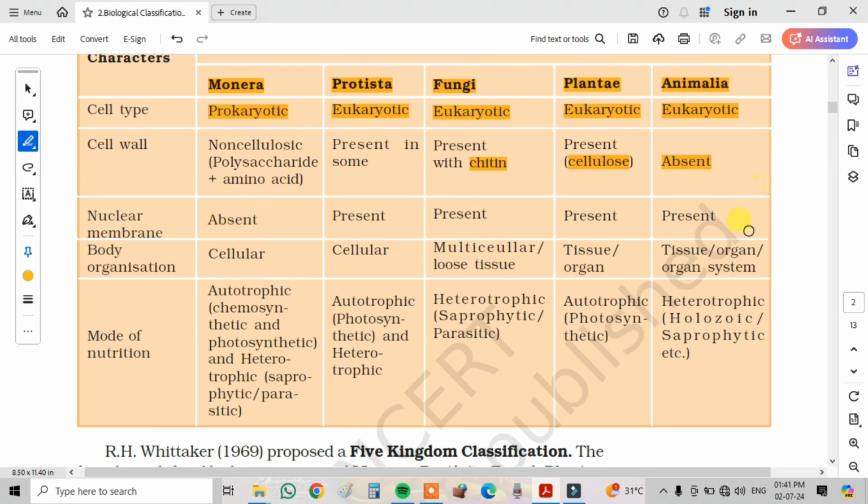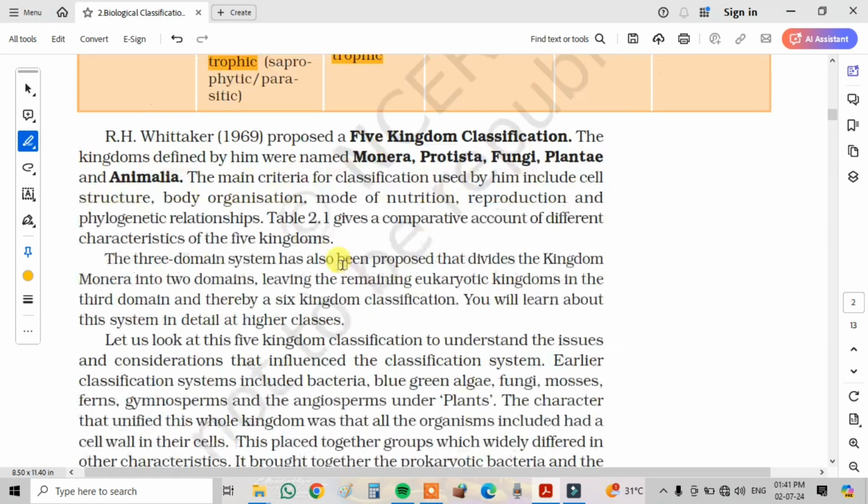In the same way, for body organization, Monera is cellular and Protista is also cellular. Fungi are multicellular with some loose tissues. Plantae have tissues and organs. In Animalia, tissues, organs, and organ systems are present. The mode of nutrition you can see here: Monera are autotrophic and heterotrophic, Protista are autotrophic and heterotrophic, Fungi are heterotrophic, saprophytes and parasites, Plantae are autotrophic, photosynthetic, and Animalia are heterotrophic, etc. You can see here.